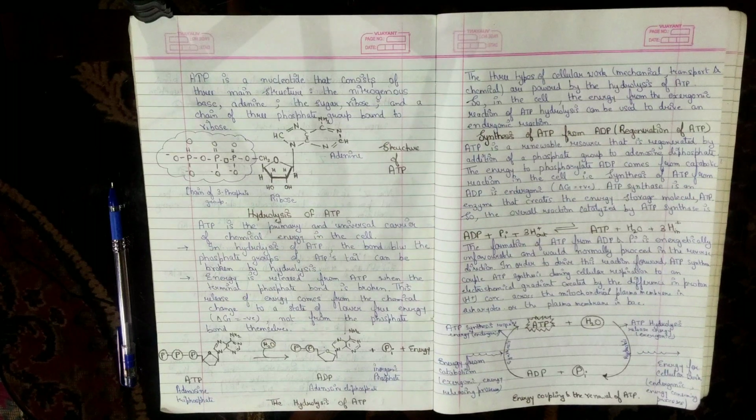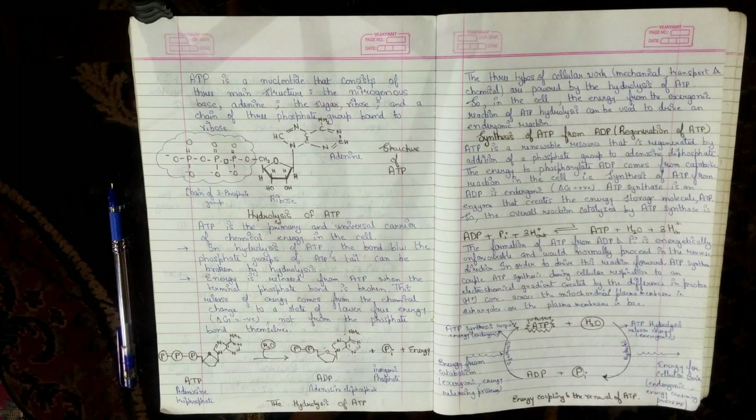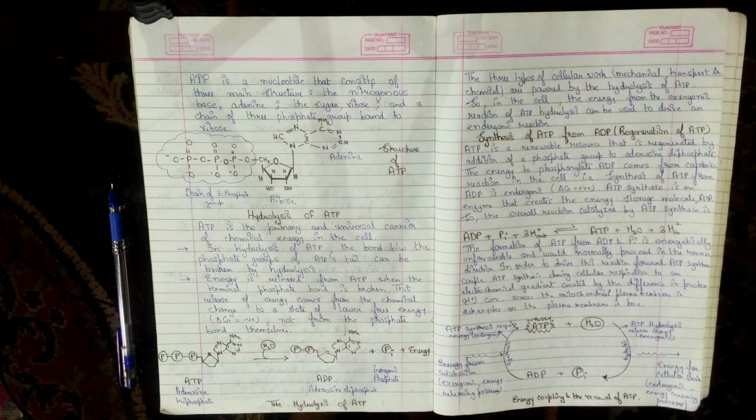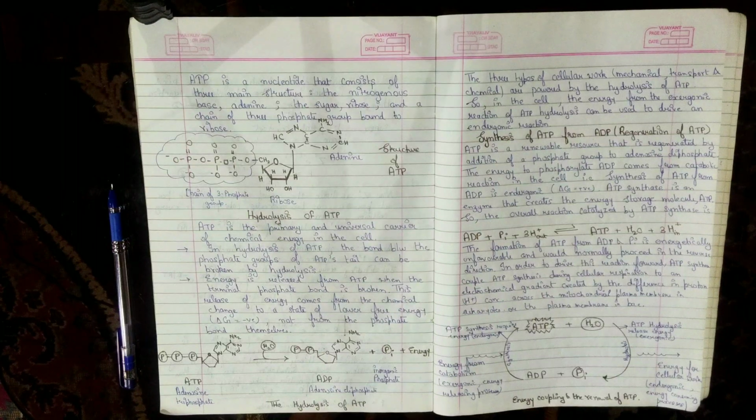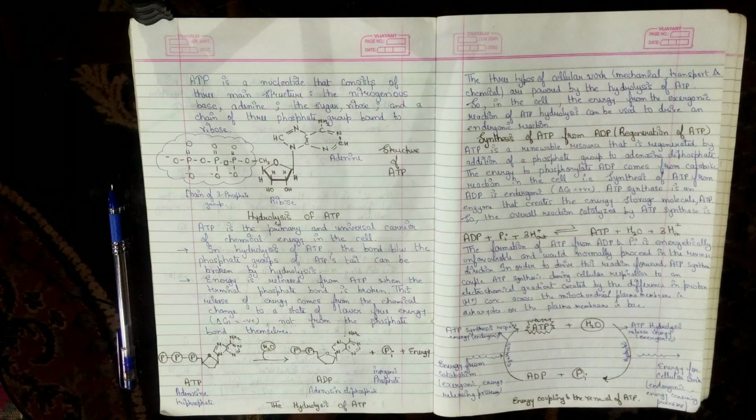ATP is the primary and universal carrier of chemical energy in the cell. In hydrolysis of ATP, the bond between the phosphate groups of the ATP tail can be broken by hydrolysis. Energy is released from ATP when the terminal phosphate bond is broken. This release of energy comes from the chemical change to a state of lower free energy, not from the phosphate bonds themselves.